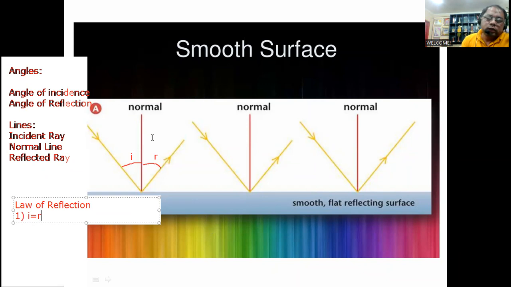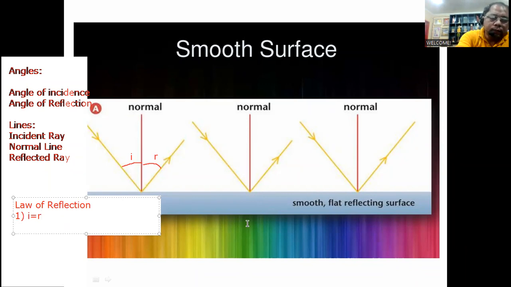If the surface is irregular and not flat, then you have to consider where to put the vertical line or the normal line. This normal line is always perpendicular to the surface that you have. So it is not always directly pointed upward, depending on how flat the surface is that you're considering.